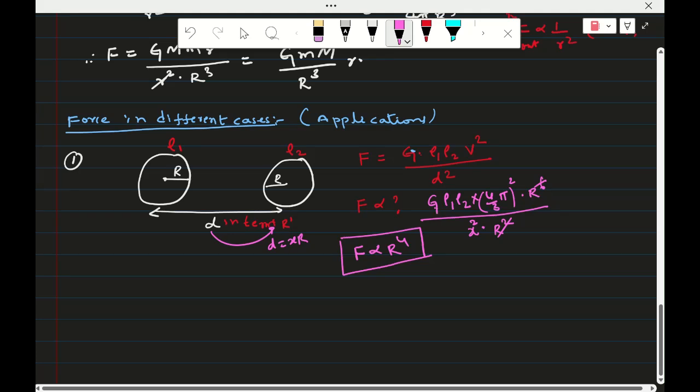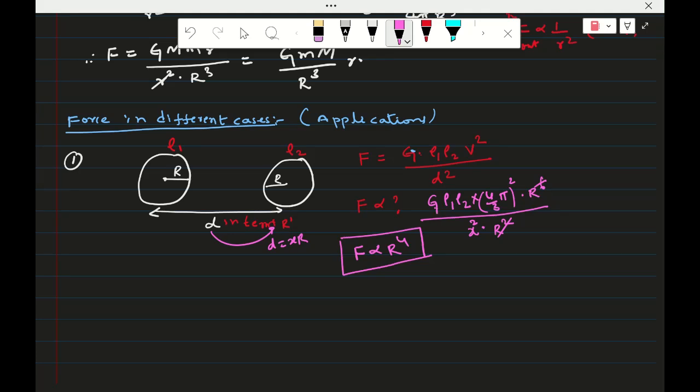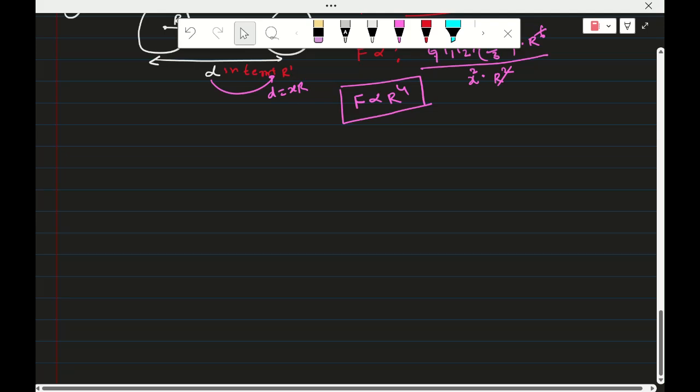So when the same densities or same masses are given, and the distance between the two spheres is given in terms of r, then force is proportional to r. So this is one. Next, coming to the second case.